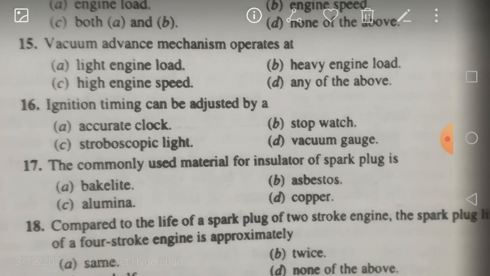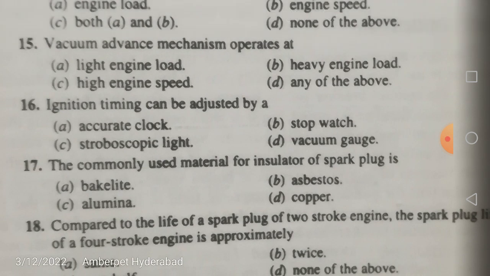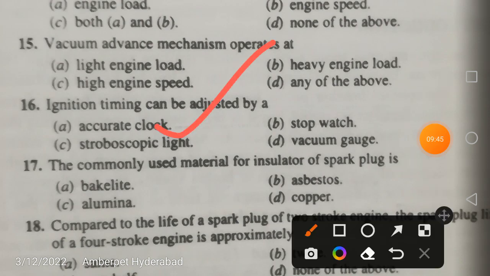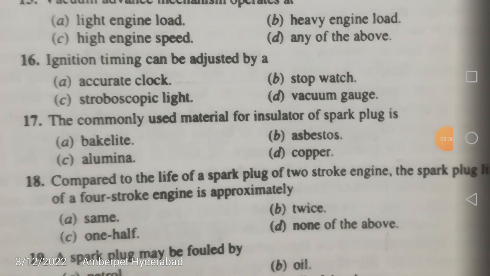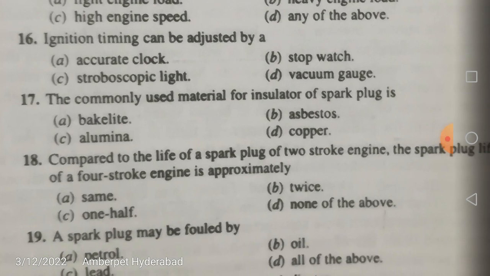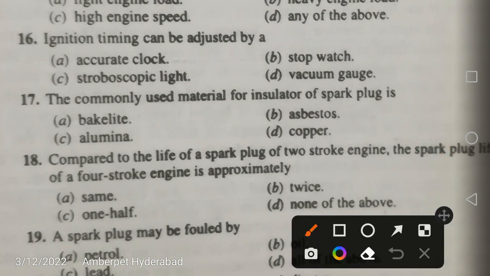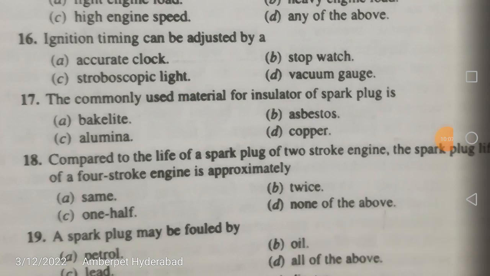Now, ignition timing can be adjusted by what? Is it an accurate clock, stopwatch, stroboscopic light, or vacuum gauge? This is adjusted by a stroboscopic light, not a vacuum gauge, stopwatch, or accurate clock. The commonly used material for the insulator of a spark plug is, this is a good question, friends: bakelite, asbestos, aluminium, or copper? Alumina is the correct answer. It is the material used for the insulator of a spark plug.